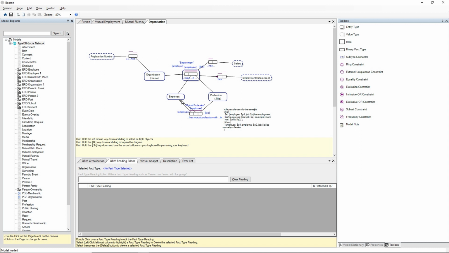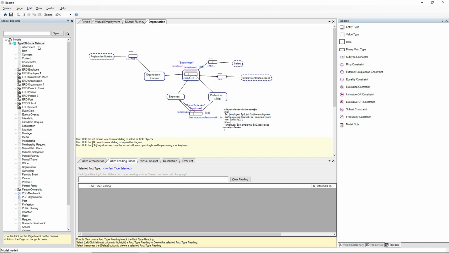So employee has mutual profession with employee in job profession, and the rule there is two people who work in the same profession. And we've got a fact type here, organization hires employee in profession. So there are some examples of implementing the concepts in TypeDB inside Boston.